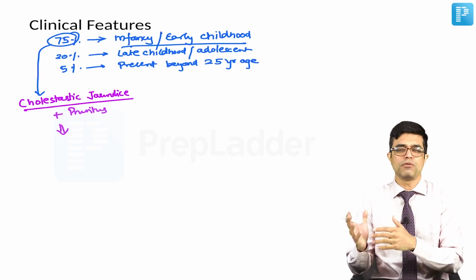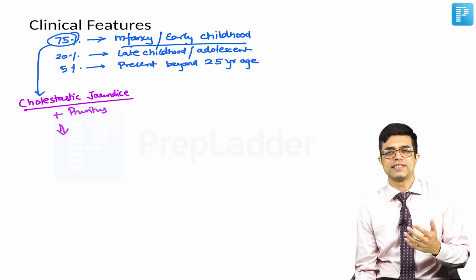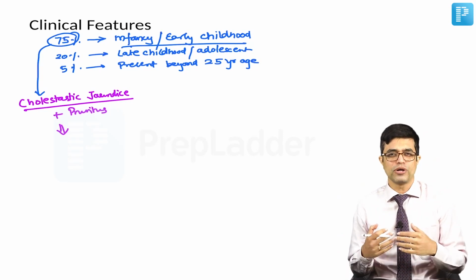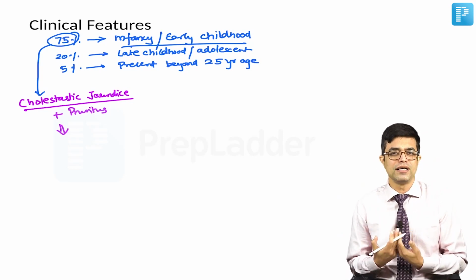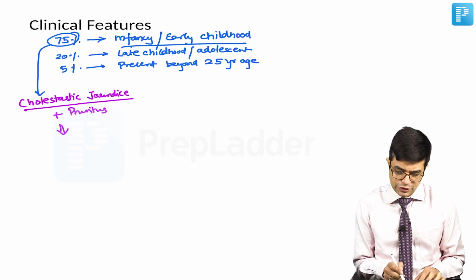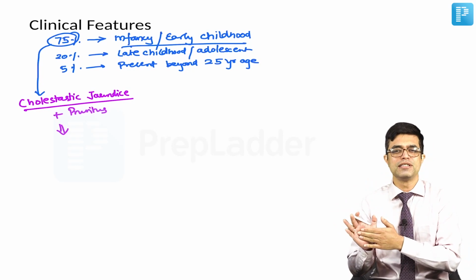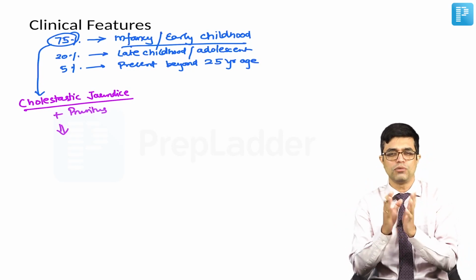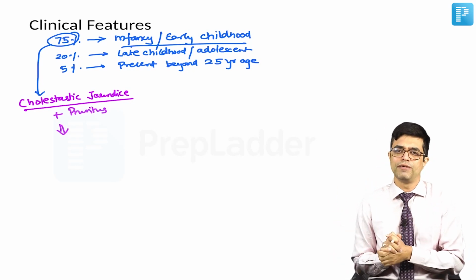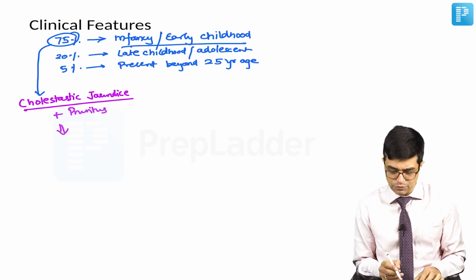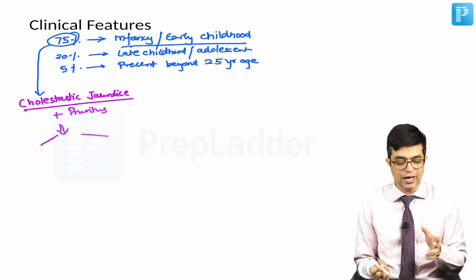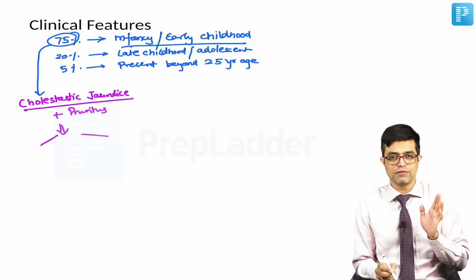And if nothing is done, due to bile not getting drained into the gut, there will be two types of features. One, there will be progressive biliary distension and progressive inflammation resulting in portal hypertension developing. So they will have features of portal hypertension, plus the fat soluble vitamins will not get absorbed because the biliary components are not getting released, and so it will further cause malnutrition related problems. So two types of presentations will happen. So cholestatic jaundice and pruritus will always be present.